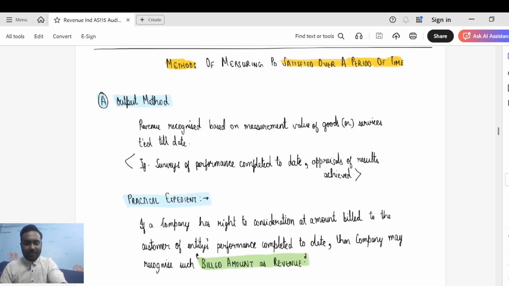Let's say I have a right to bill rupees 100 from customer A today, and let's say I have a right to bill rupees 80 from customer B today. But let's say in relation to customer A, I apply the practical expedient and recognize revenue of 100. But in relation to customer B, I call for a surveyor and tell him to come and assess the percentage of completion. No, I cannot do that. If I'm using the practical expedient, that is a shortcut for customer A, I need to use that shortcut for customer B also. I hope that is very, very clear, guys. I'm not going into detail on this because this is not very relevant to our audit services discussion, but I'm just touching upon it slightly so that you are able to recall what you studied some time back in relation to Ind AS 115.